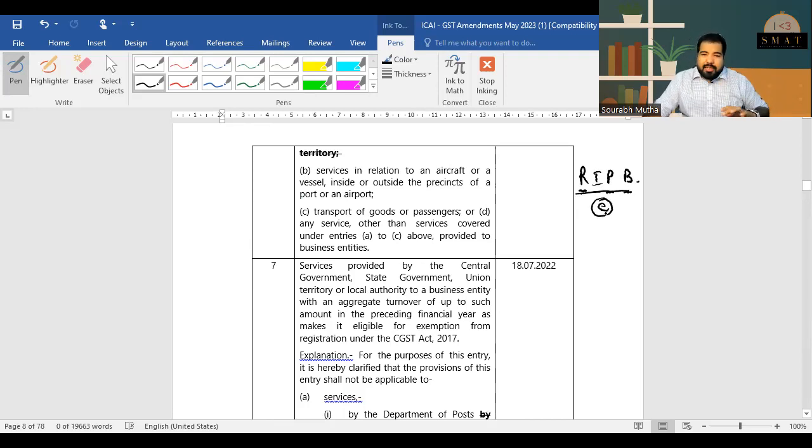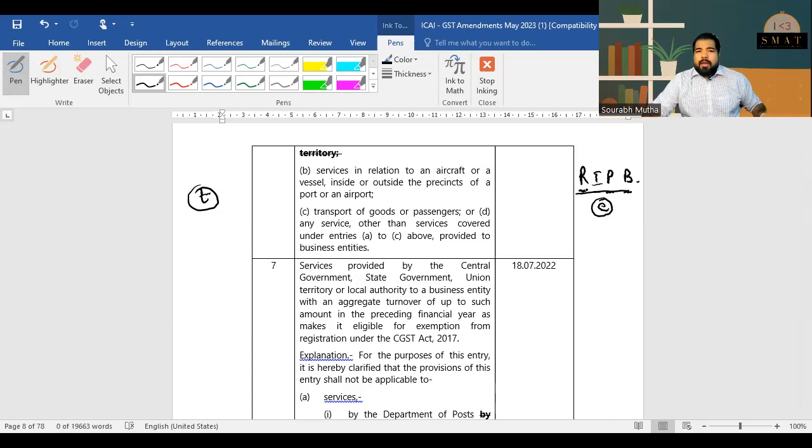Only these four, yes. So if I go to the post office and send a speed post, then that is subject to GST. That is taxable. Only these four, RIPB. Registered post basically means they register it, so there is more surety of it reaching the person. Inland letter, post card, that is traditional post, and book post. When you send a small book by book post, all these four are exempt. Everything else, for example speed post, etc., is taxable.